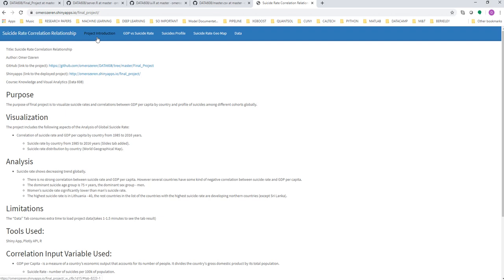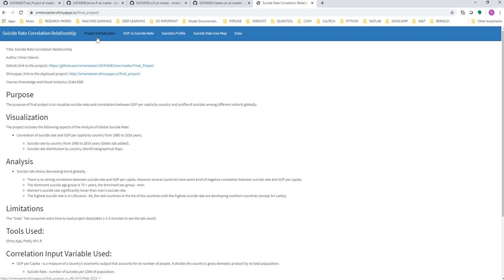The analysis gives me the information that there's no correlation between suicide rate and GDP. However, as I said, several countries have some kind of negative correlation between suicide rate and GDP. The dominant suicide age group is 75 plus years, and the dominant sex group is men.